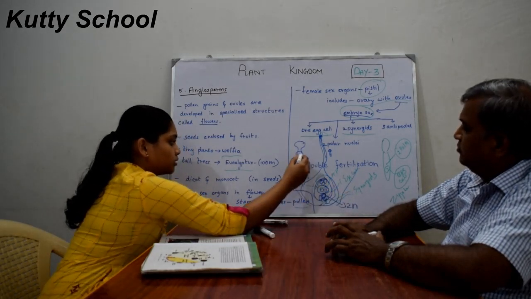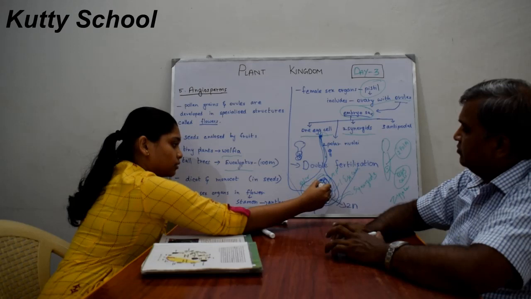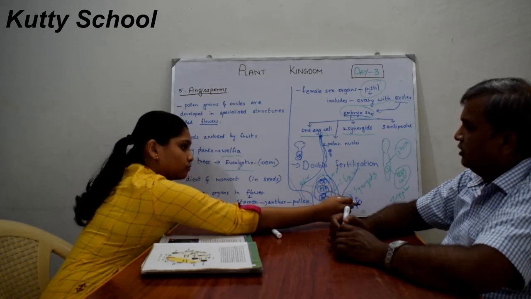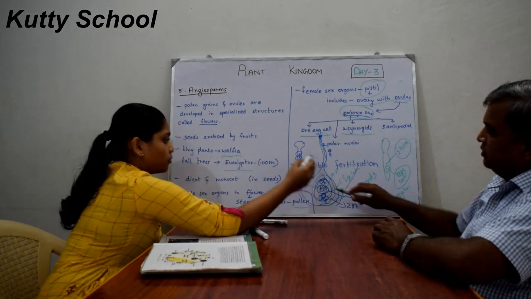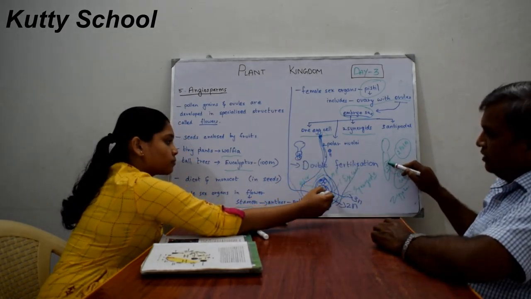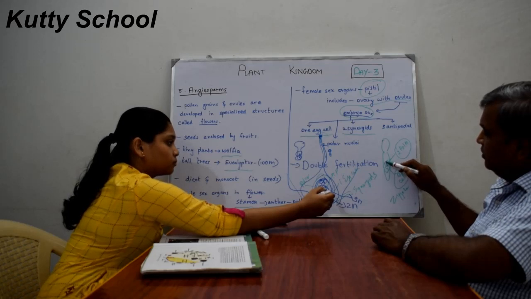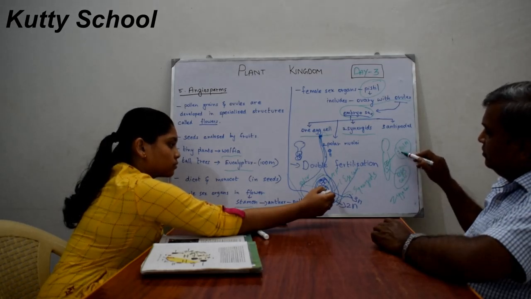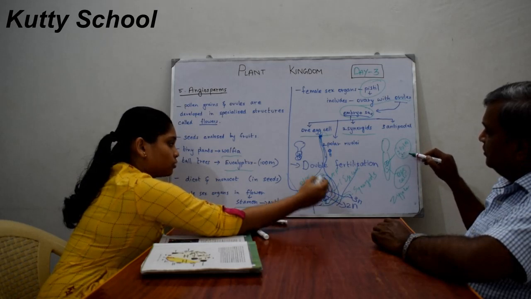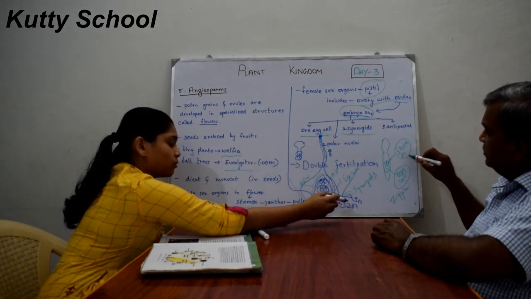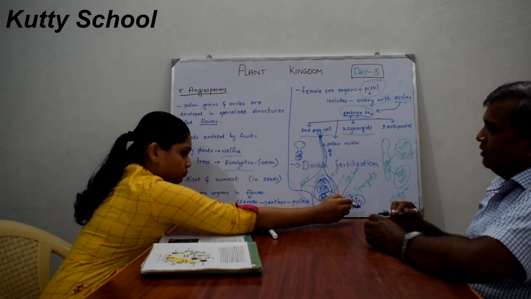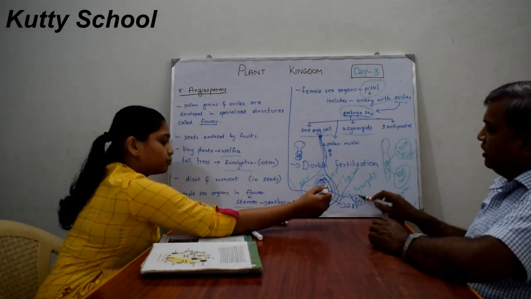And here, the two polar nuclei, each with n number of chromosomes, fuse with the male gamete, which also has n, so together it becomes 3n. There are n chromosomes in each of these cells, and here 2n number of chromosomes. So 2n plus n becomes 3n number of chromosomes. It is known as triploid. So this is diploid and this is triploid.